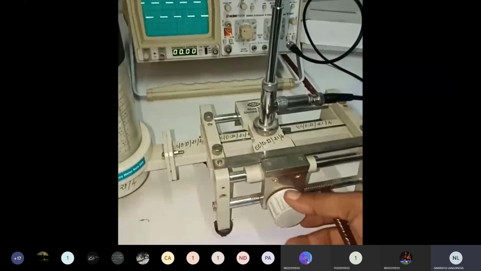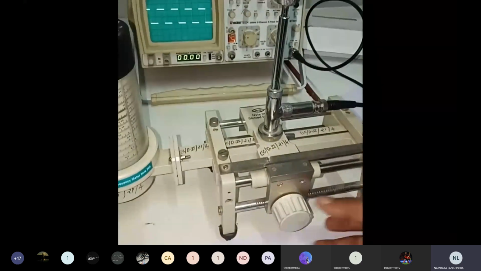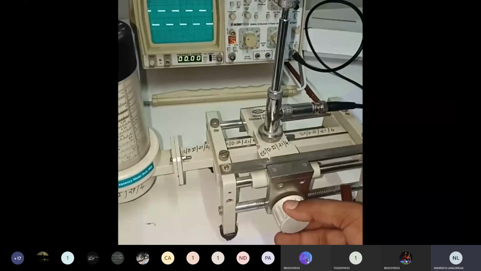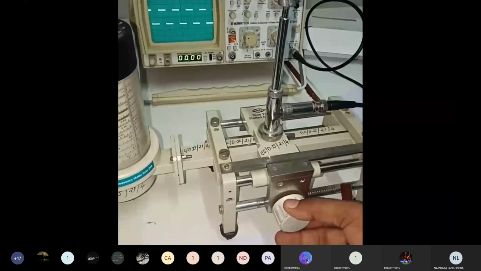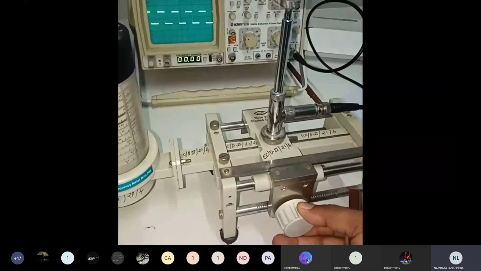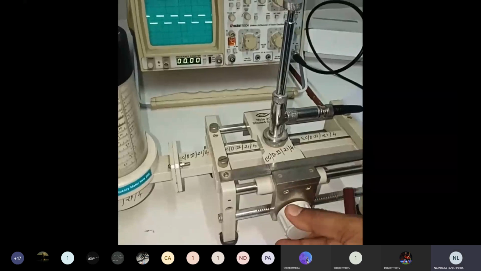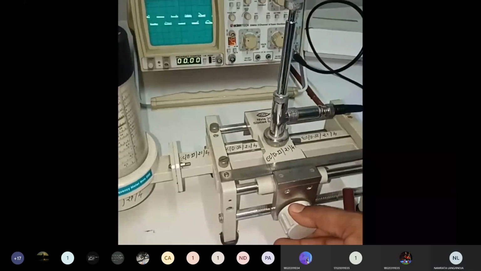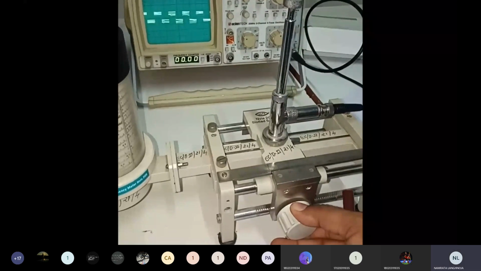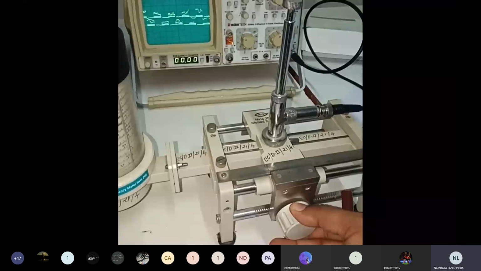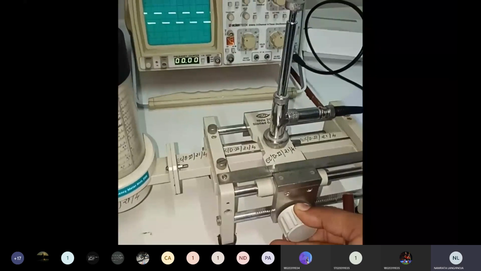Let me move from left to right, and we'll find out the minimum location. Signal amplitude is decreasing, and once again it is increasing.